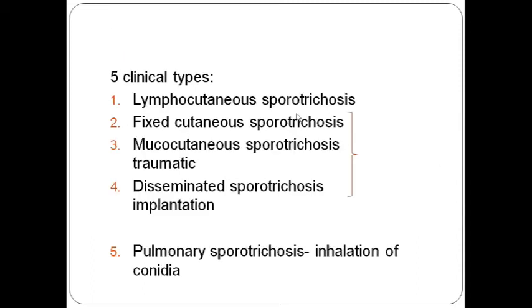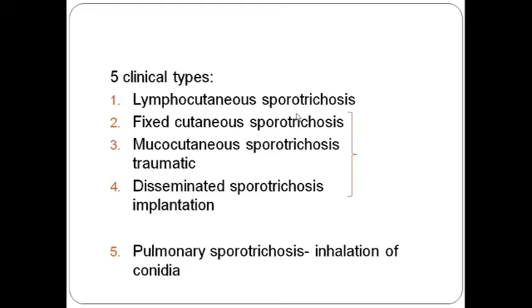The clinical variants of sporotrichosis: there are different clinical variants. First is lymphocutaneous sporotrichosis, the most common form which we have seen. Second is the mucocutaneous. Third is fixed cutaneous, and another is disseminated sporotrichosis, that is spread over the whole body from the primary focus.